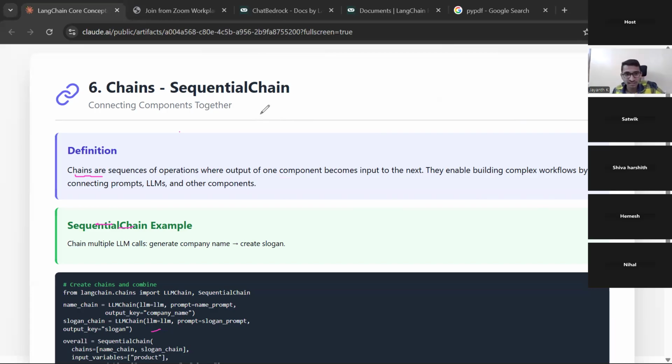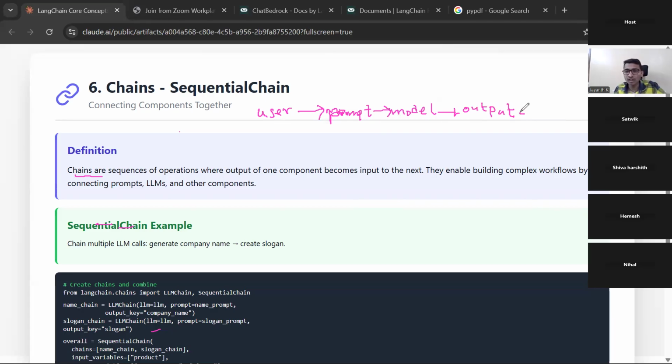Now the user is present here. The user has some query asking the model. First, the user will give something and it will be inserted into the prompt, and this prompt will go to the model and the model will give out an output. A parser could be there. I'm not writing the parser here, I'm just writing the output. You can understand that, right?